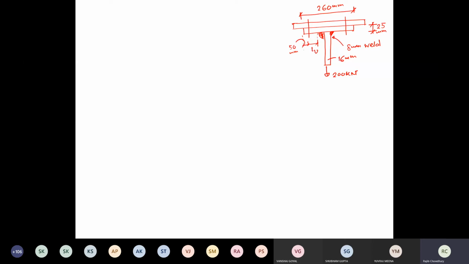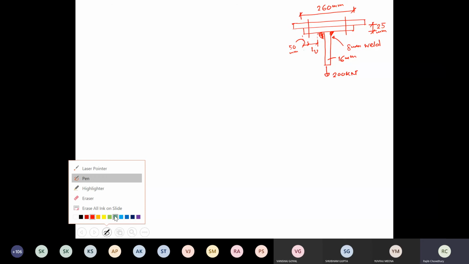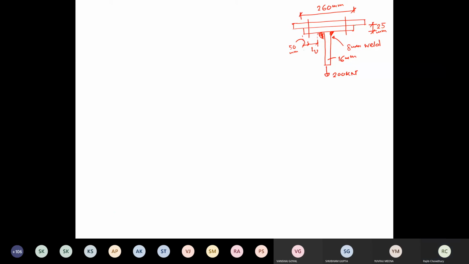So the problem statement is something like this: this is a hanger section or hanger connection, and this is a T section. Over the T section, another plate has been provided.